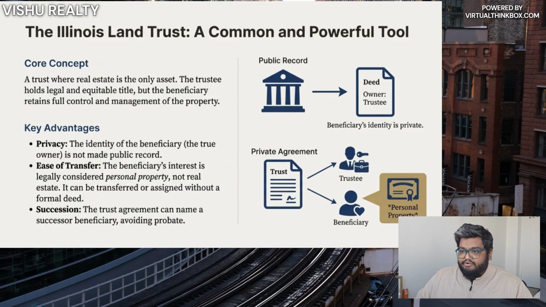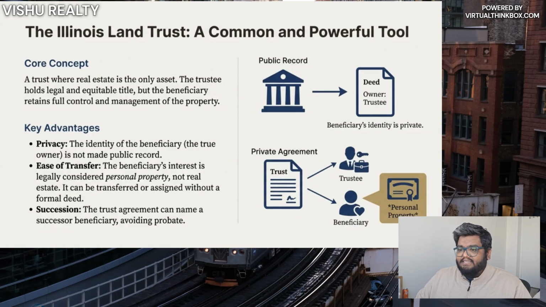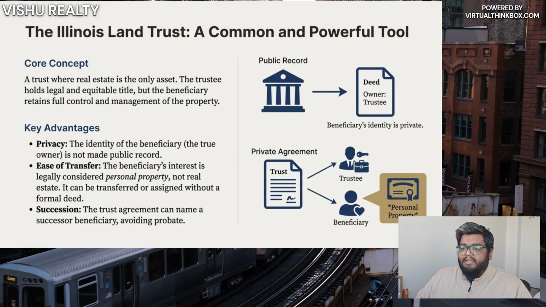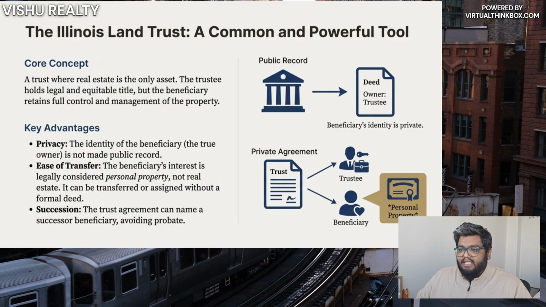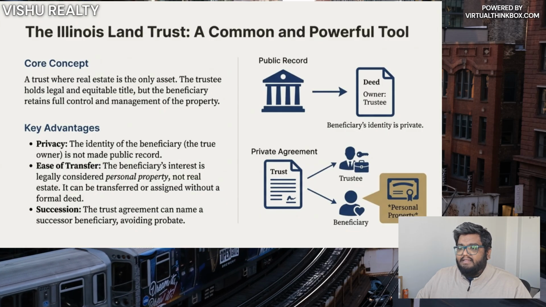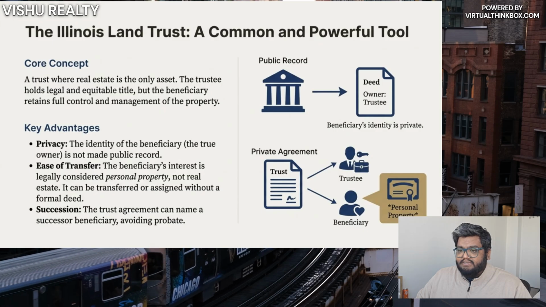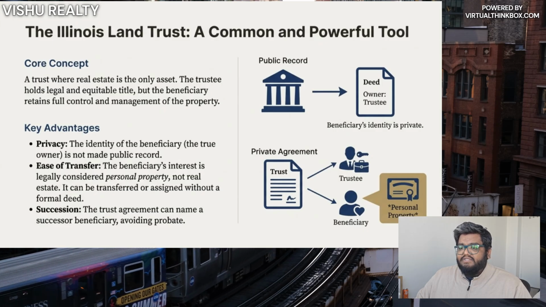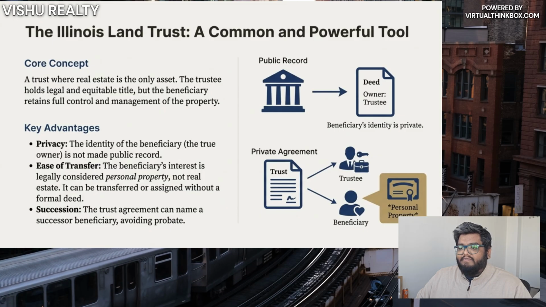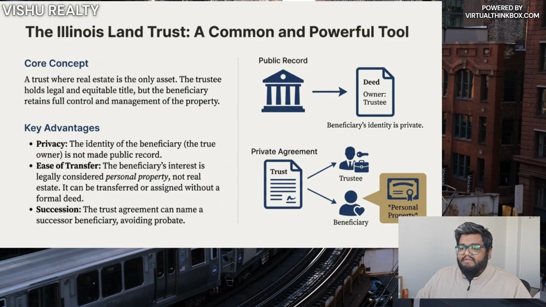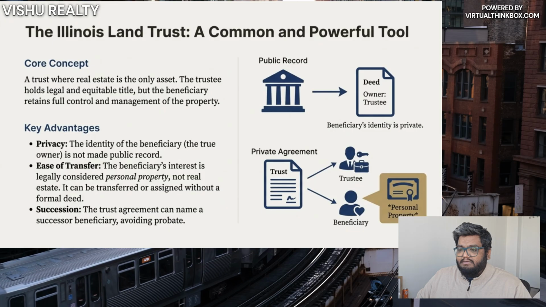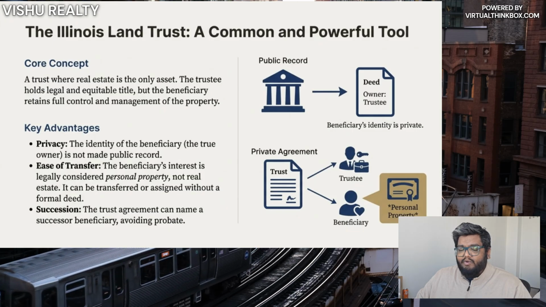The Illinois Land Trust. The Illinois Land Trust is unique and powerful too. The trustee holds both legal and equitable title, but the beneficiary controls and manages the property. The beneficiary's identity is not part of the public record. The beneficial interest is considered personal property and can be transferred without a deed.